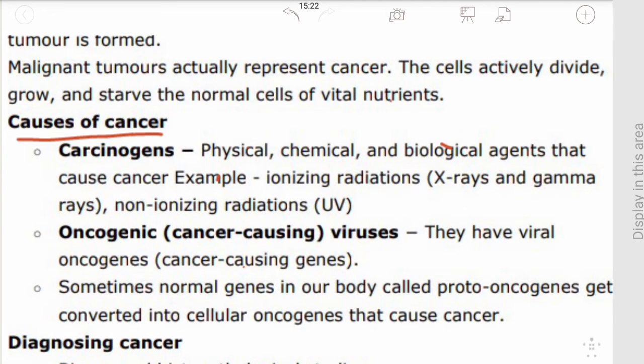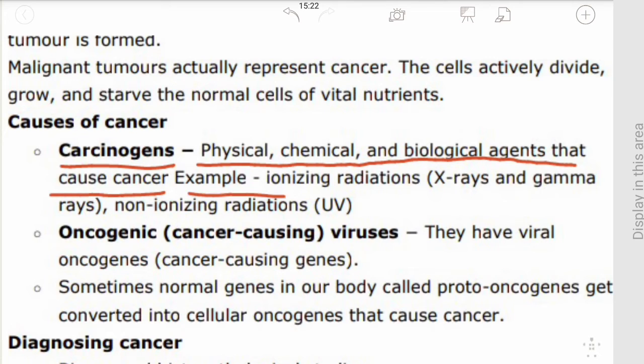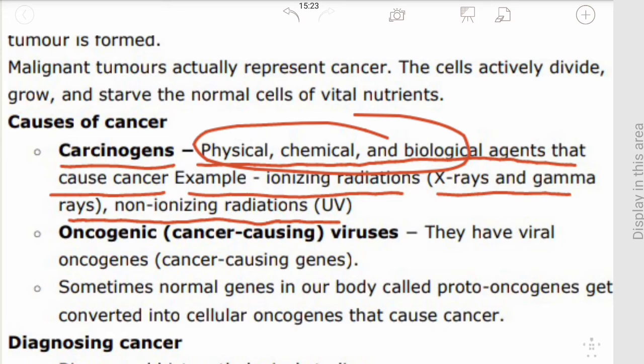Causes of cancer. There are two main causes of cancer. They are carcinogens and oncogenic, cancer causing viruses. First of all, we'll understand what is a carcinogen. Physical, chemical and biological agents that cause cancer. Examples: ionizing radiations, X-rays and gamma rays, non-ionizing radiations, UV, ultraviolet rays. So substances such as physical, chemical and biological agents are capable of causing cancer in living tissue.